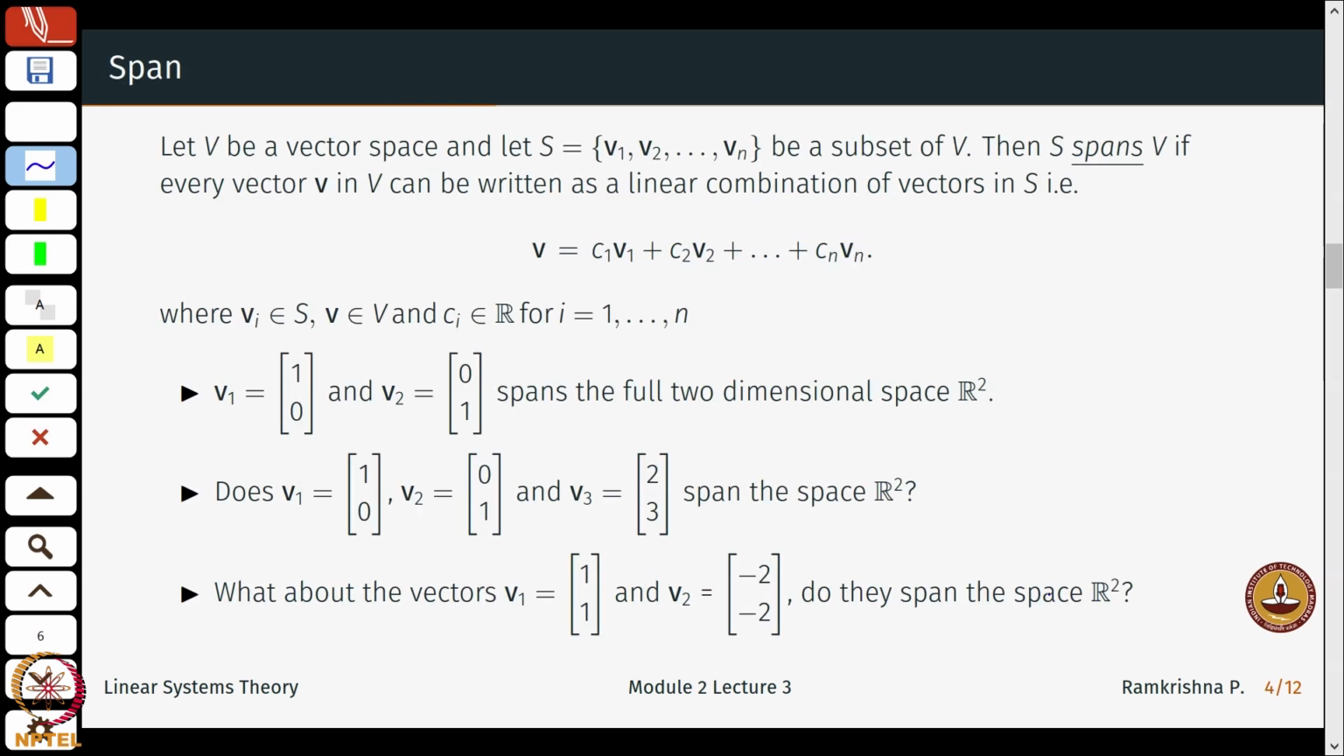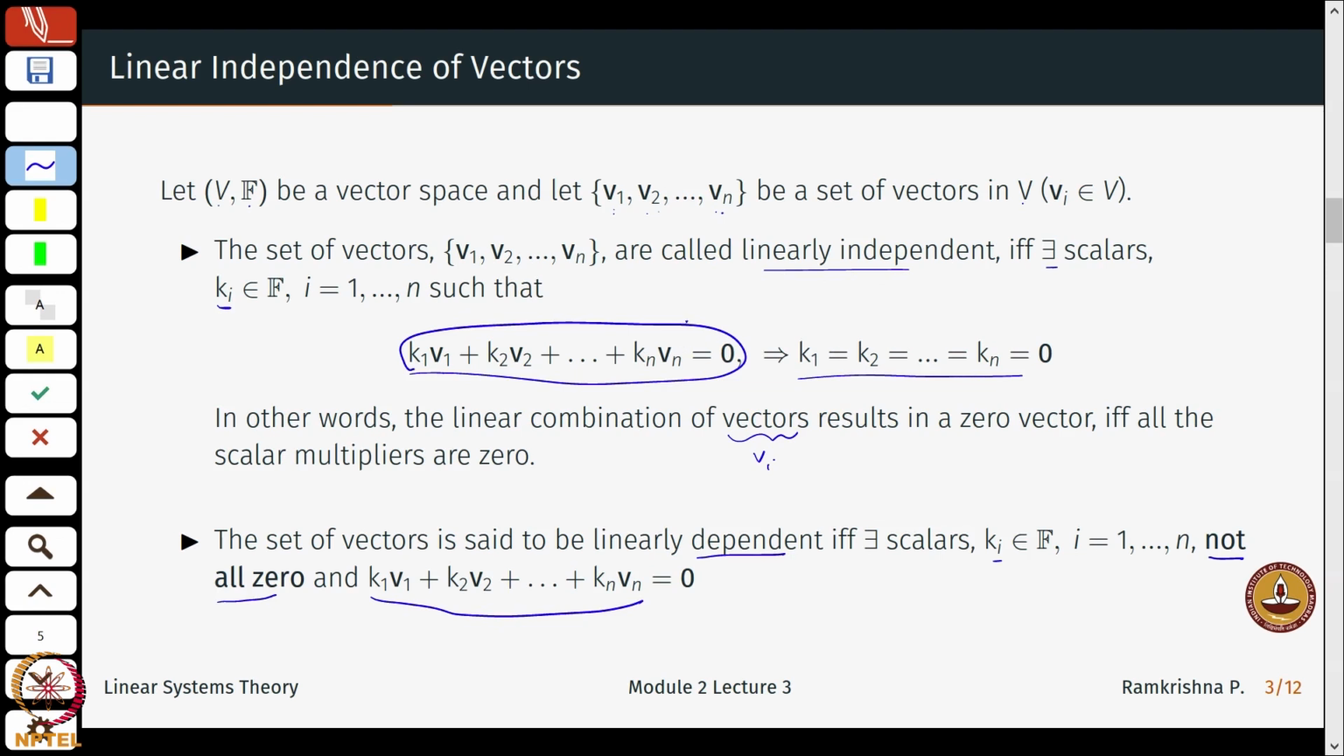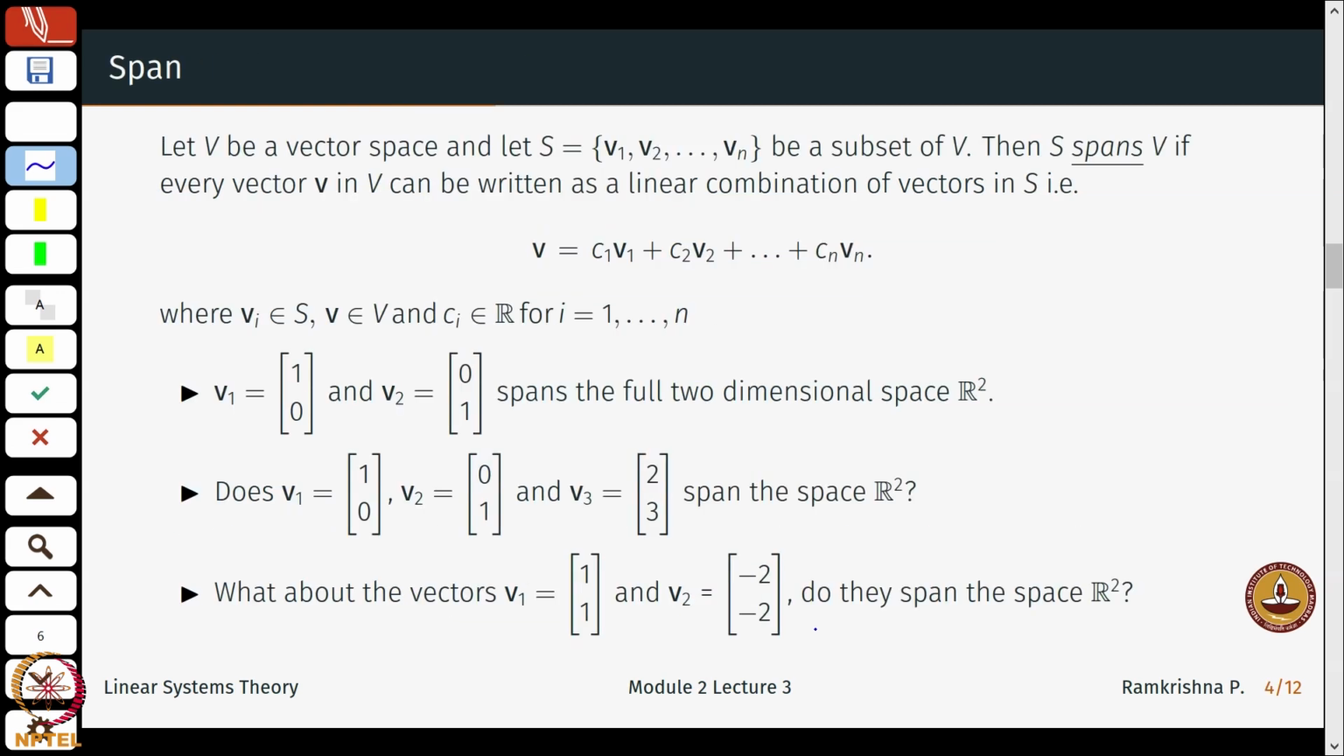Okay. So now, what do we do with these n vectors if they are linearly dependent or linearly independent? Is there some more information inside this, or why do we need the notion of linear independence or linear dependence? This leads to a nice property called the span.